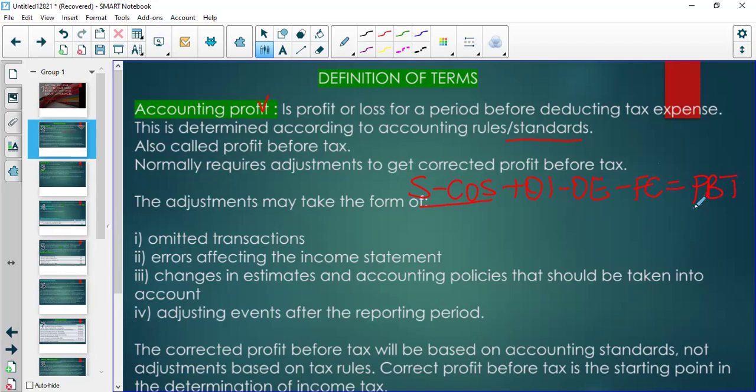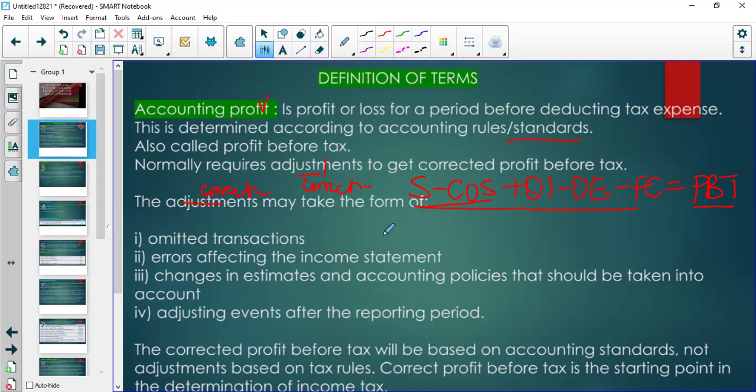Now, this is the final amount. But if you notice, it's made up of a lot of things that you included here. So when we make an adjustment, I shouldn't say adjustment, it should be corrections. And the corrections, not adjustments, corrections.